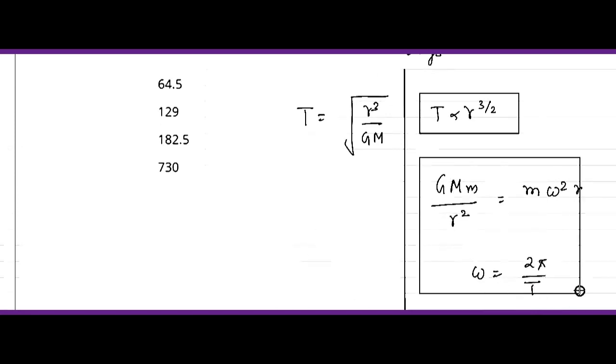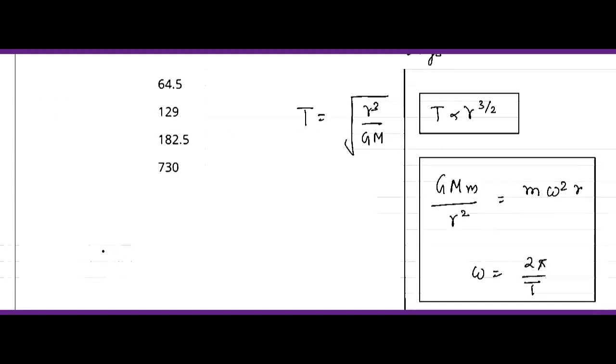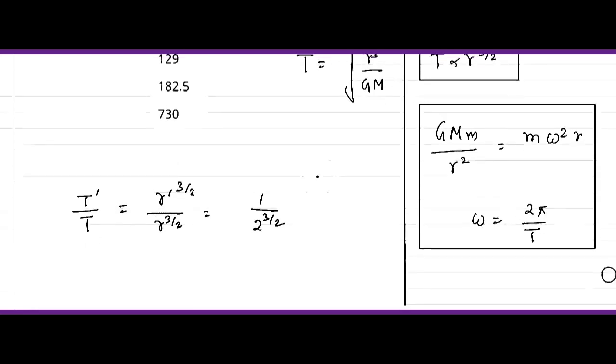Now let us see what will happen if I reduce the distance between the Earth and the Sun by half. As we have seen, T is proportional to r to the power 3 by 2. So I will write T dash by T is equal to r dash to the power 3 by 2 by r to the power 3 by 2. So it is reduced by half. So this is under root of 8.